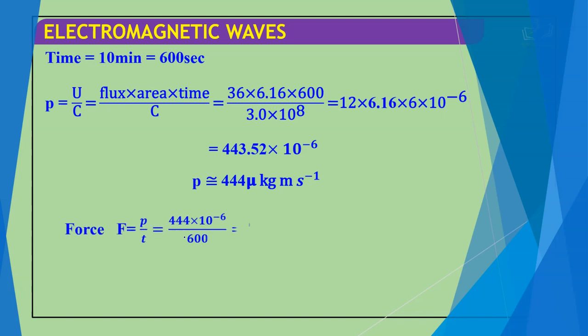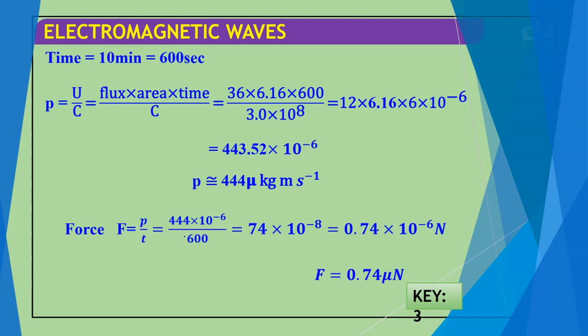Force is P by T. So 444 10 to the power minus 6 by 600. This becomes 0.74 10 to the power minus 6 Newton. Hence F is equal to 0.74 micronewton, which is option 3.